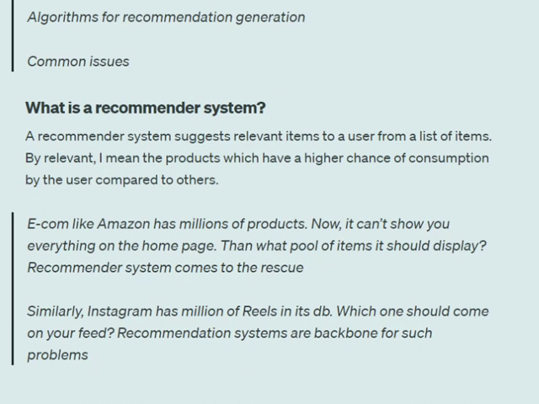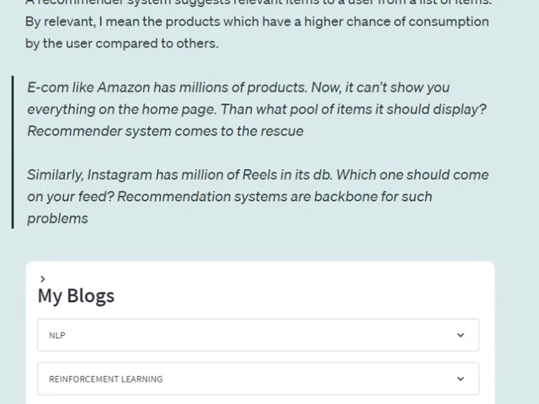I have written a few examples that you can go through. E-com like Amazon has millions of products. Now, it can't show you all the products. It needs to have some sort of a ranked list. Similarly, on Instagram we have millions of reels that are posted every day. Now, which reels should come on your feed is personalized for you.